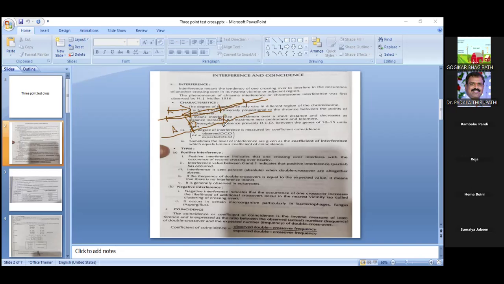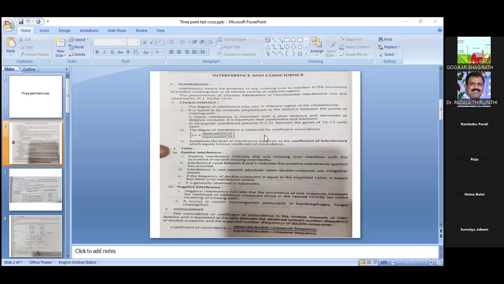First it was designed or discovered by Alfred Sturtevant in Drosophila melanogaster. Later, in many organisms, this type of genetical map was constructed, which reveals more information about the genes. Today, in our class, I try to focus on what is meant by a 3-point test cross, what is meant by interference, and what is meant by coefficient of coincidence. Such terminology, as well as genetical maps and 3-point test cross problems, I will explain.